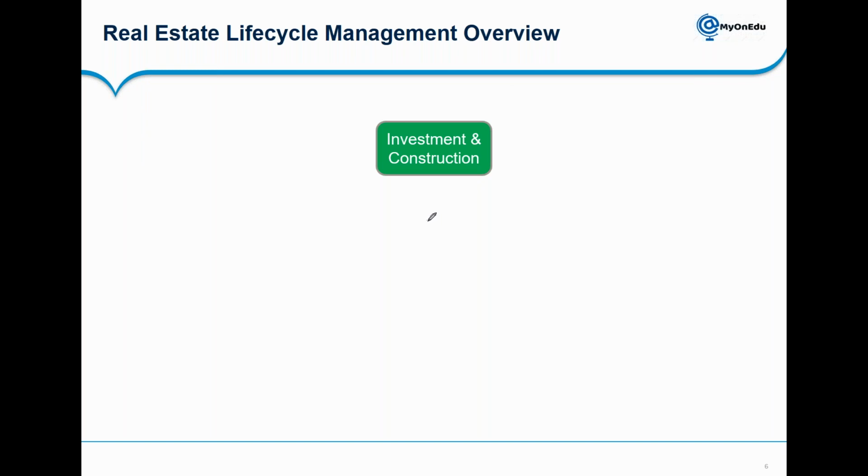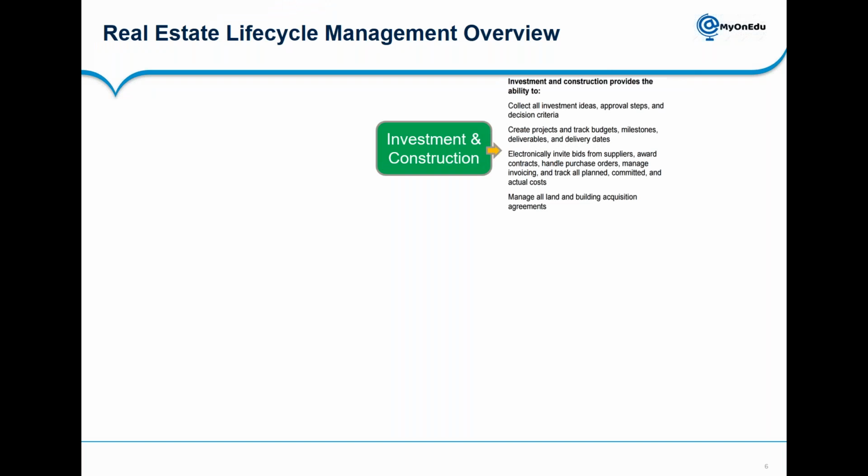So the first stage is investment and construction. What are the activities you are doing here? Collecting all investment ideas, approval steps, and decision criteria. Before even doing the investment, somebody has to give a proposal or an idea that yes, we are going to start this project. From somewhere it has to come.